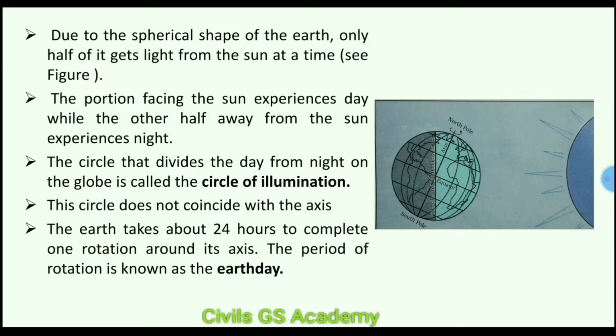The portion facing the sun experiences day, while the other half away from the sun experiences night. The circle that divides the day from night on the globe is called the circle of illumination. So this is very important. The circle that divides the day from night on the globe is called the circle of illumination.